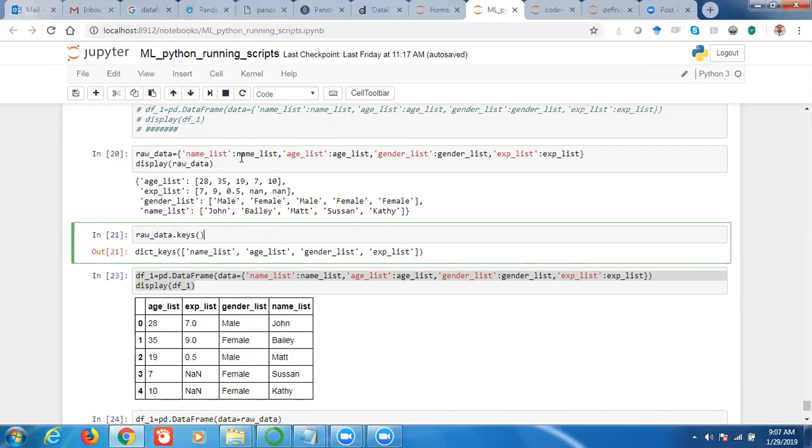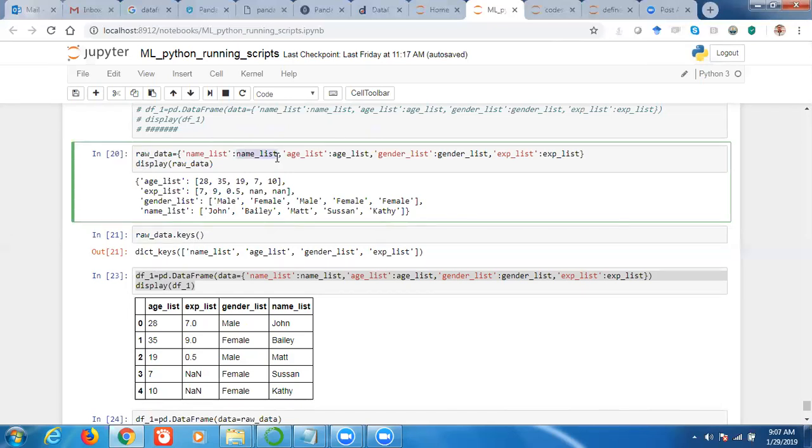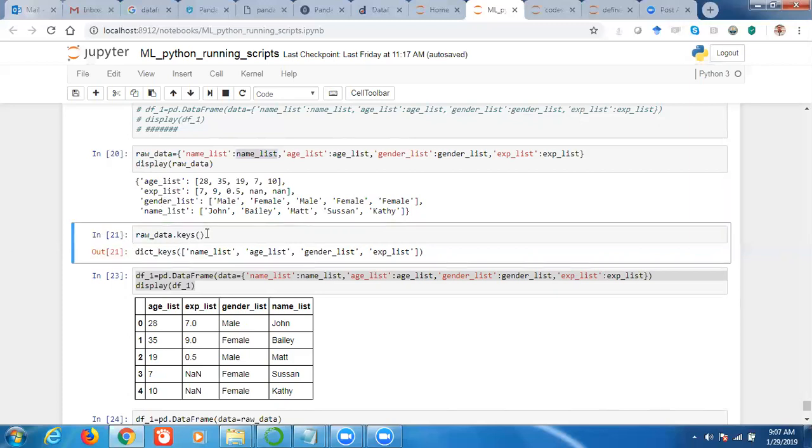These are the values of the dictionary. Dictionary values can be anything: lists, numbers, tuples, strings. And these are the keys. Once you create the dictionary, it is nothing but a key value pair. These are the records of the dictionary, and these are the keys, right? Keys is a method of the dictionary. So raw data dot keys will give us the keys of that dictionary.